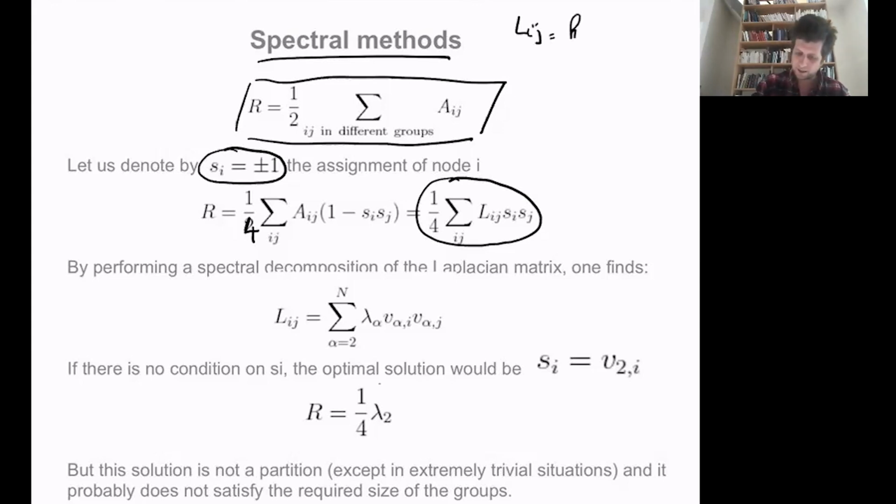It's equal to ki delta ij, so you put the degrees on the diagonal, minus Aij. So you have your adjacency matrix, and you put the degrees on the diagonal. Actually, let me correct that: it's going to be plus the degree here, and a minus Aij here.